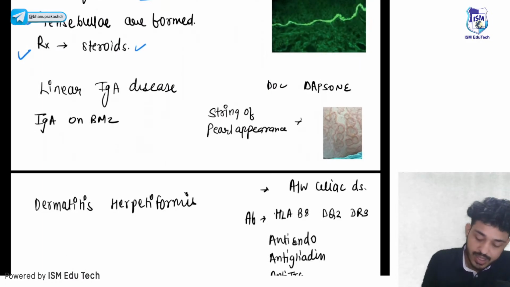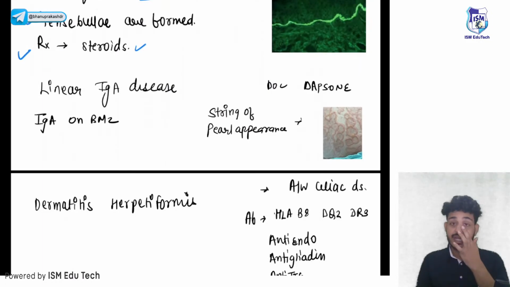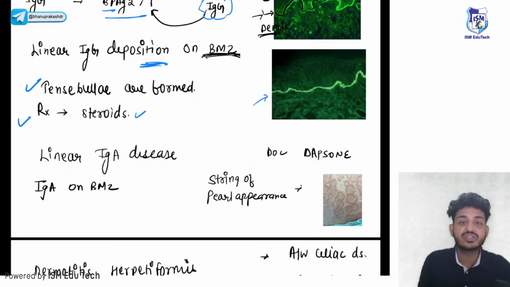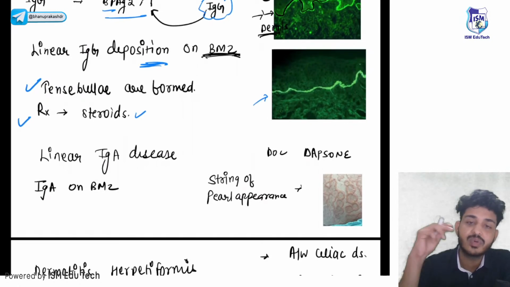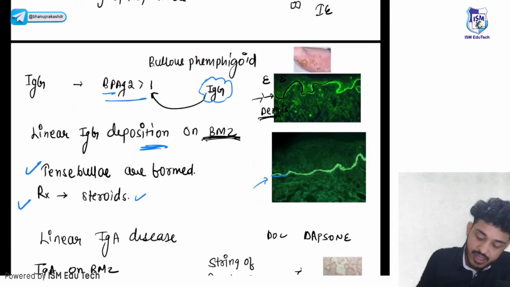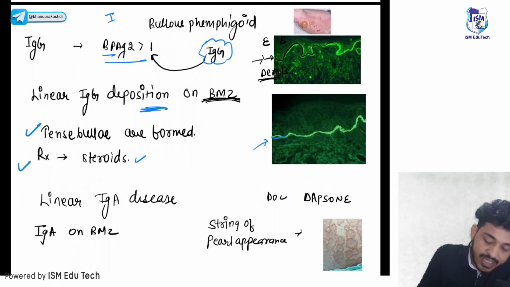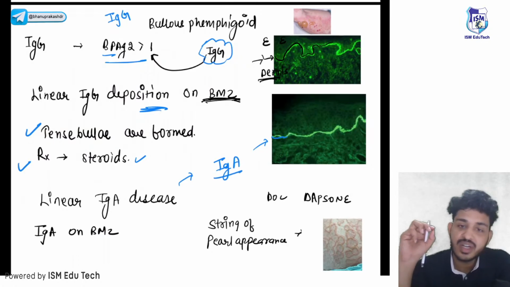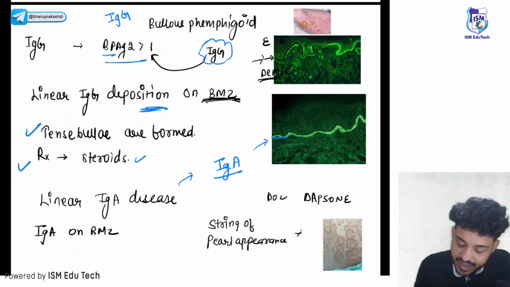Third one is your linear IgA disease. In linear IgA disease, what will happen? Again, there is deposition on the basement membrane zone. How will you differentiate? In bullous pemphigoid, the antibodies are IgG, but in linear IgA disease, the antibodies are IgA. They are deposited on the basement membrane zone. Both of them are the same, but you will identify with the help of this antibody.